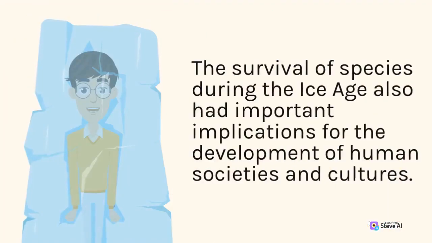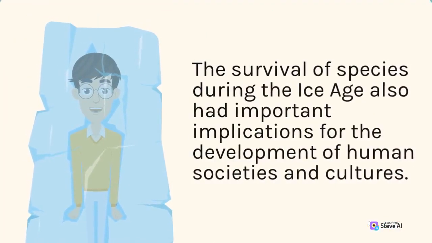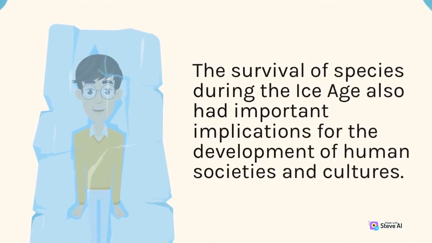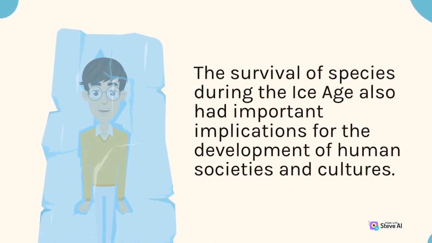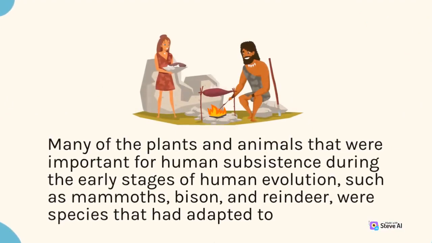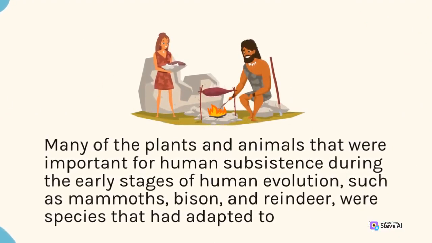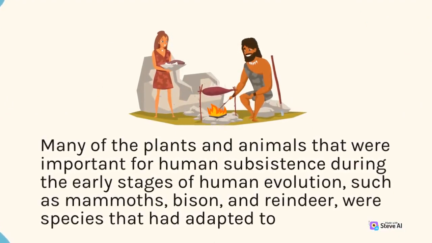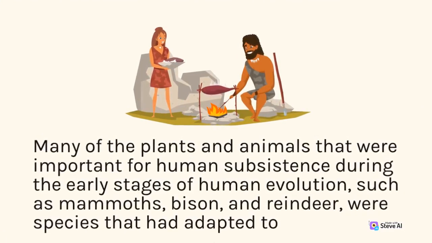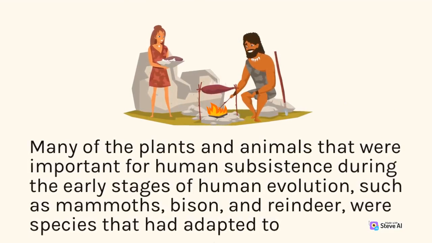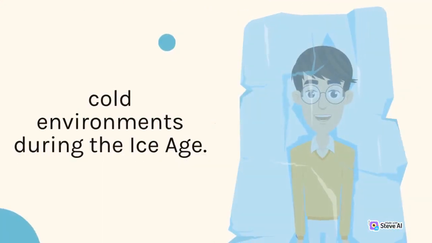The survival of species during the Ice Age also had important implications for the development of human societies and cultures. Many of the plants and animals that were important for human subsistence during the early stages of human evolution, such as mammoths, bison, and reindeer, were species that had adapted to cold environments during the Ice Age.